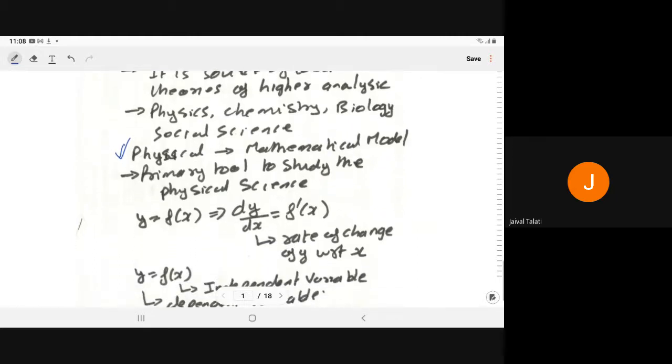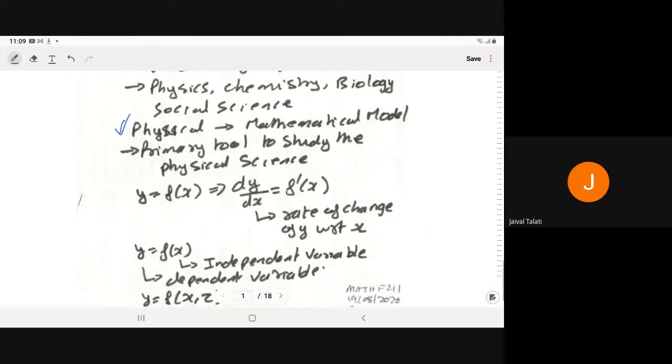So you have the idea. In general, we have y equal to f(x), a function. We can compute its derivative dy/dx, which we represent by f'(x). So what is the physical significance of dy/dx? It gives you the information of the rate of change of y with respect to x. For example, population is increasing with time. So what is the rate of increase of the population in a particular year?